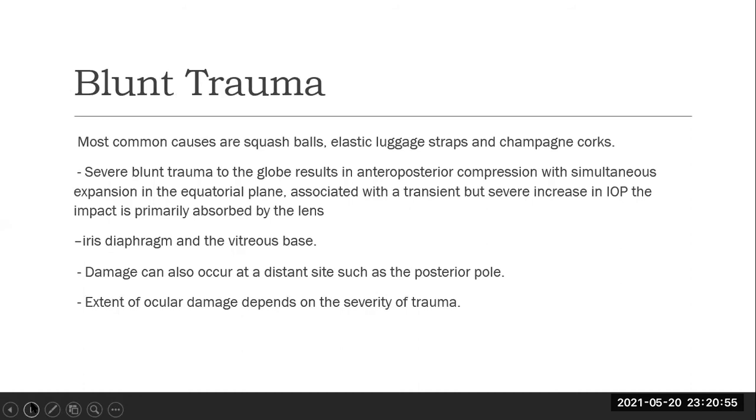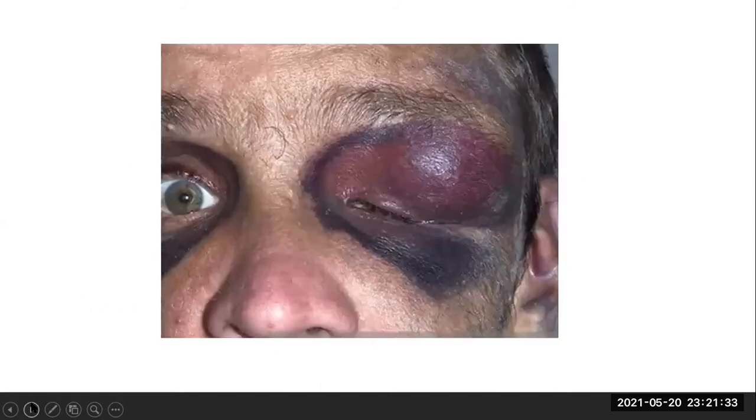Most common causes are squash balls, elastic luggage straps, and champagne corks. Severe blunt trauma to the globe results in anteroposterior compression and simultaneous expansion in the equatorial plane, associated with a transient but severe increase in IOP. The impact is primarily absorbed by the lens, iris diaphragm, and the vitreous space. Damage can also occur at distant sites such as the posterior pole. The extent of ocular damage depends on the severity of trauma. Here you can see an example of blunt trauma.